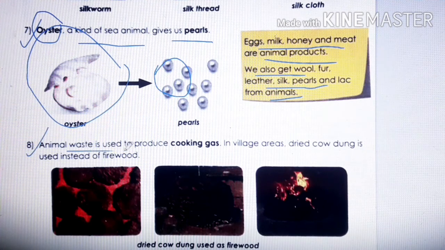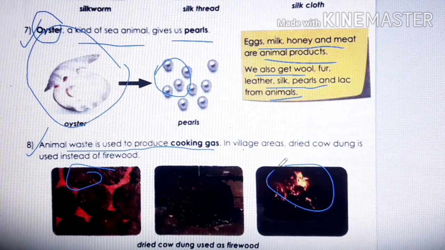Number 8, animal waste is used to produce cooking gas. Now what is animal waste, children? You can see here, these are animal waste. You can say this is cow dung, which is used to produce cooking gas, and this is how they prepare the cooking gas. Instead of firewood also they can use it, and they can also use it for making cooking gas. So this is a use of animal waste. Even animal waste is very useful, right? Cow dung, that is.